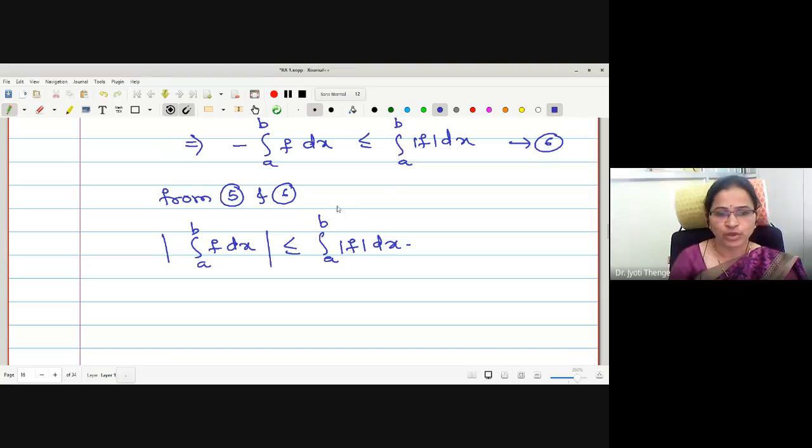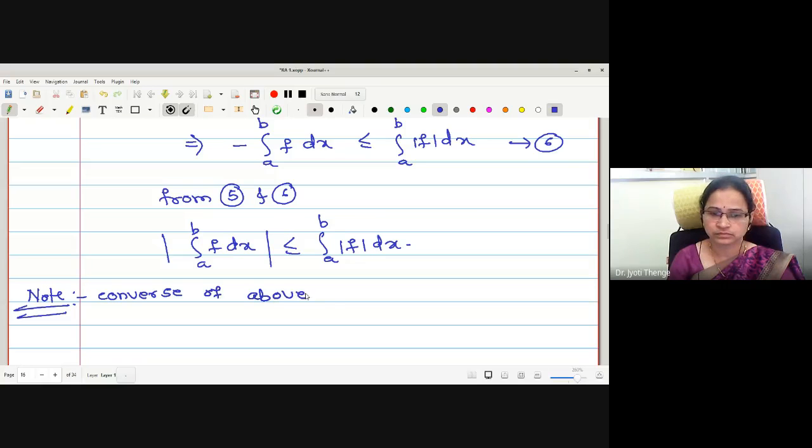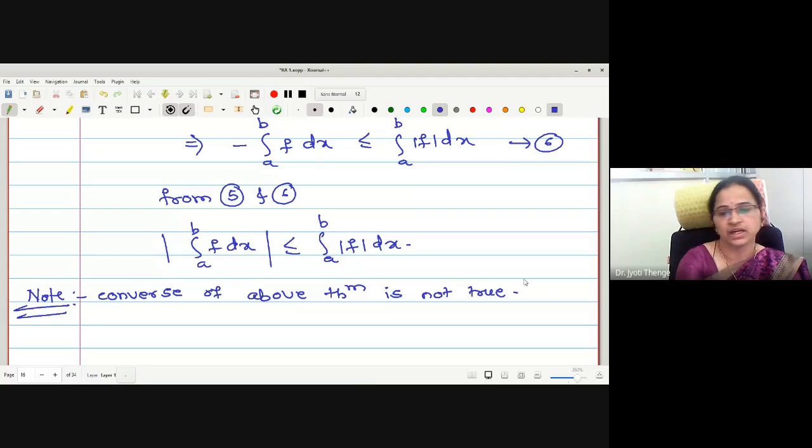No, ma'am. Okay, and what we have proved in the statement, if f is integrable, then mod f is integrable. But converse of the statement is not true. What will be a converse of the statement? If mod f is integrable, we cannot say that f is integrable. Okay, it is true only if f is integrable, then mod f is integrable. Is it clear to everyone?